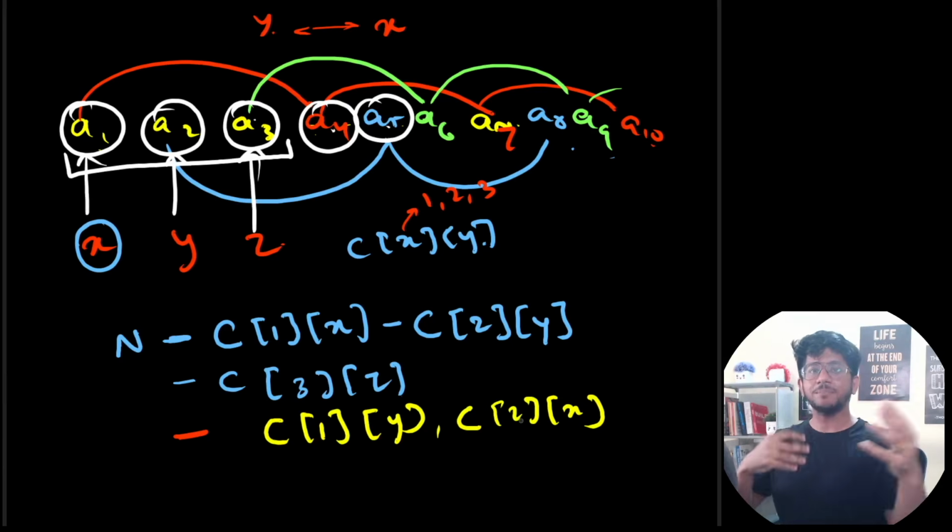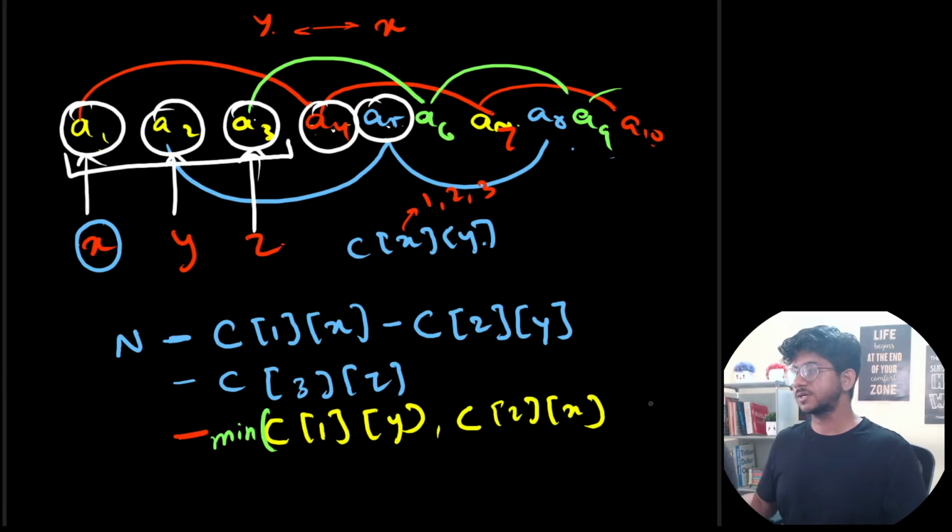So if we can swap them among each other, we will save one move, because individually both of them need to get converted, okay? But if we swap them, we're going to need one lesser move. So whichever is minimum, that many moves we can make using swaps, and that many extra costs of converting things to a new value would be saved. So subtract the minimum of these two values.